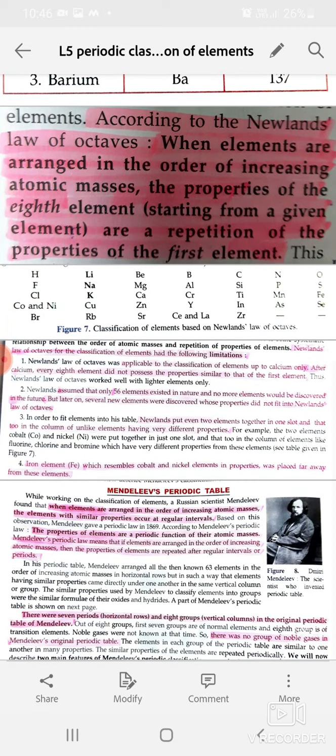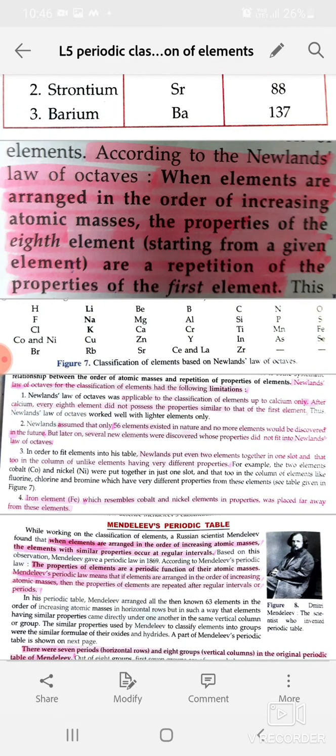Here I have given you 4 limitations one by one. Just go through it. Newland's law of octaves was applicable to the classification of elements up to calcium only. After calcium, every eighth element did not possess the properties similar to that of the first element. Thus, Newland's law of octaves worked well with lighter elements only.